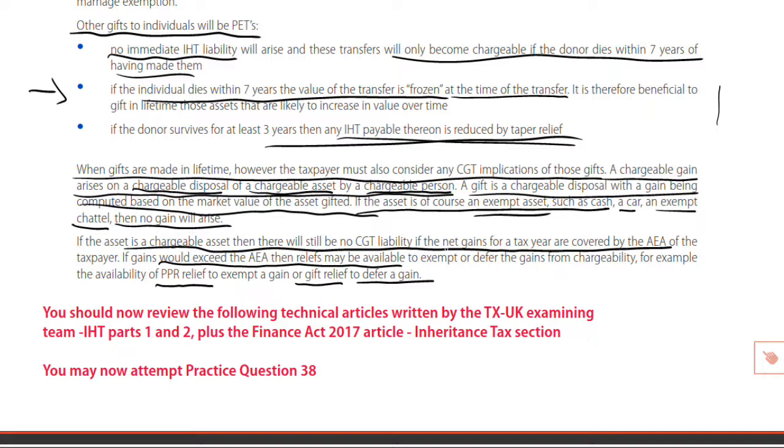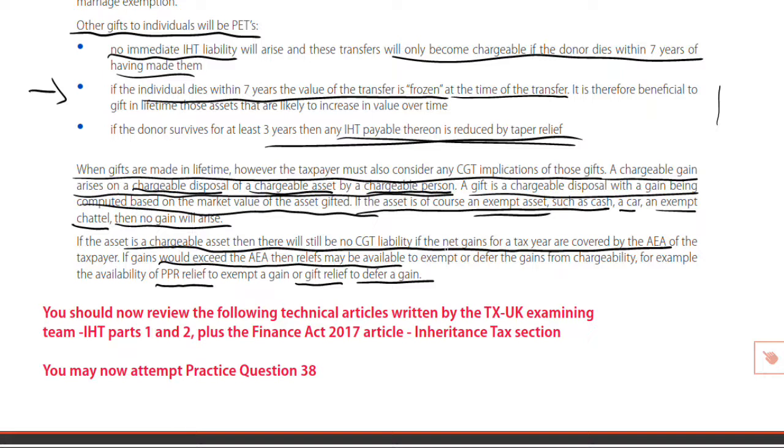But for us, it's got to be a qualifying business asset. If it is, gift relief is available. The donor can defer the gain by doing what with it? Jointly claiming with the donee to reduce the base cost of that asset going to the donee, thus making them responsible for any future gain when they dispose of the asset.